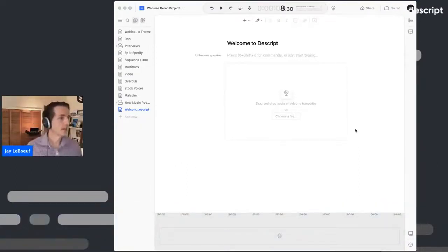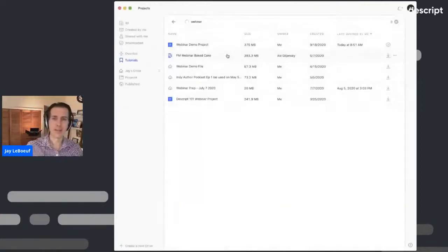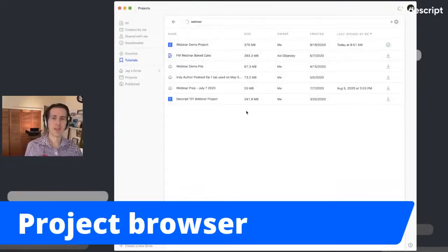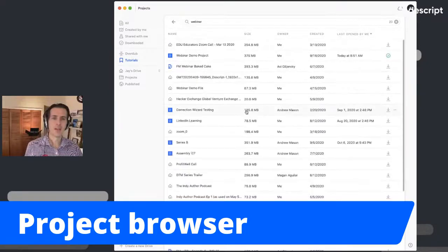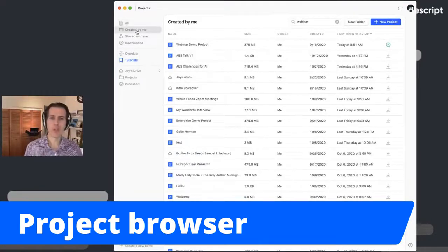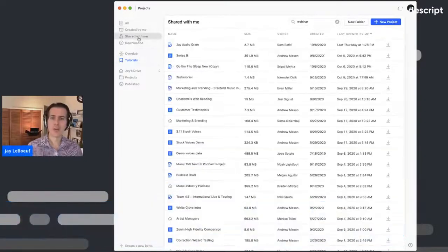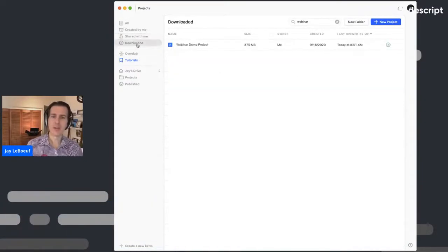Let's show you around. When you first launch Descript, you actually will get started in, let me back up a bit, the project browser. So this is what we're looking at here. You come in, you see the project browser. The project browser is your kind of home base. And with this, you can see all the projects you've created, only those created by you, those that are shared with you, things that you have downloaded locally to your machine.